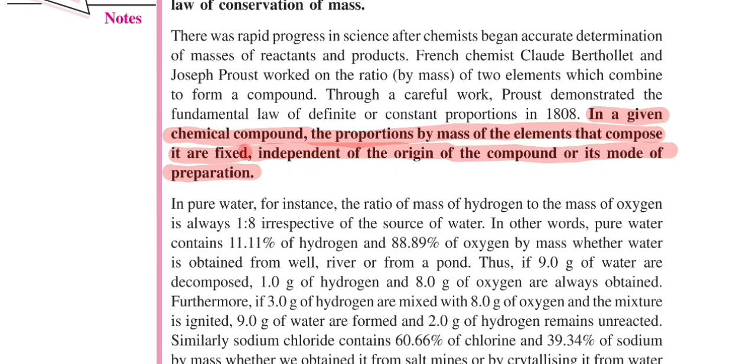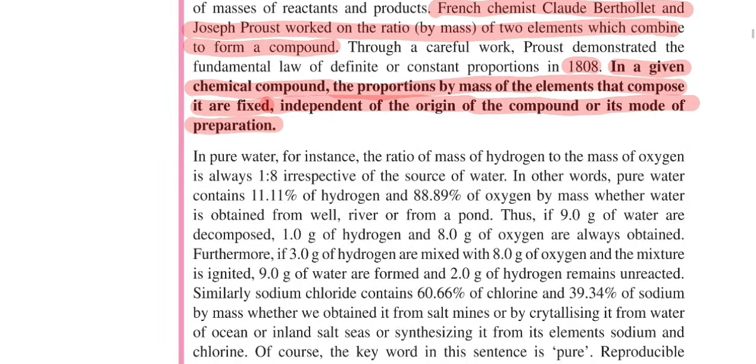I will explain the statement, but this was proved by French chemists Claude Berthollet and Joseph Proust, who worked on the ratio or mass of two elements which combine to form a compound. This was done in 1808. The law basically states that in a chemical compound, the proportion by mass of the elements that compose it is fixed. For example, if you take water,